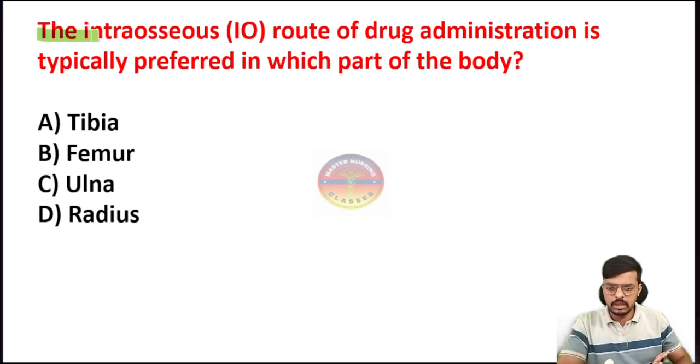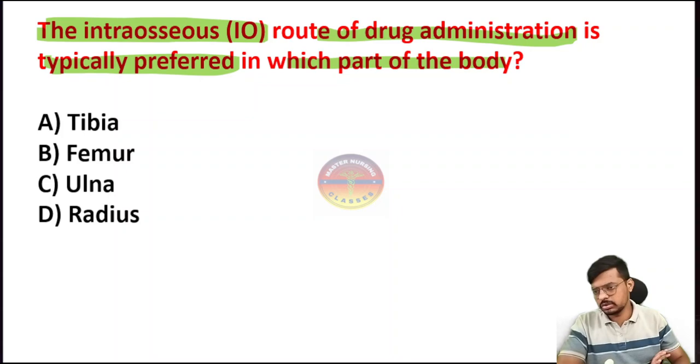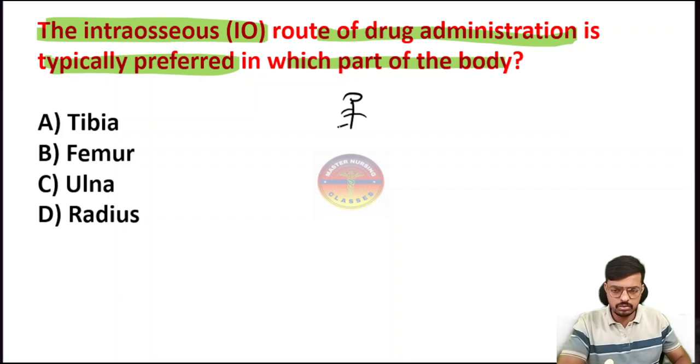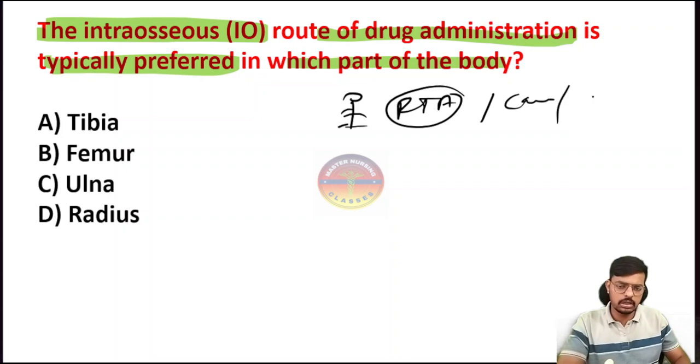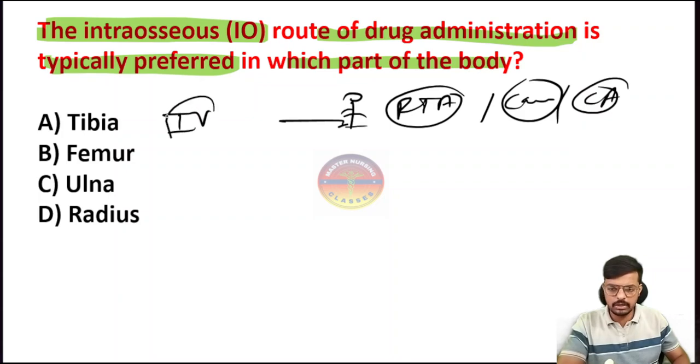Then comes the next question. The intraosseous route of drug administration is typically preferred in which part of the body? What you remember in any emergency, any patient who comes with a road traffic accident or collapses, like cardiac arrest, first we have to choose an intravenous line.